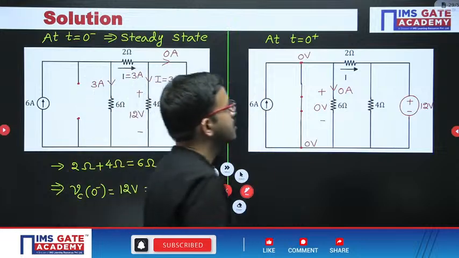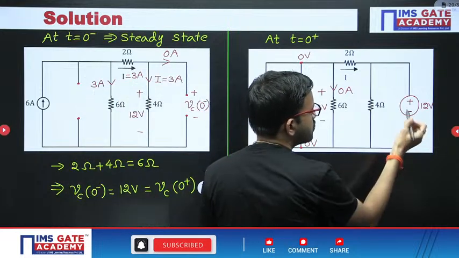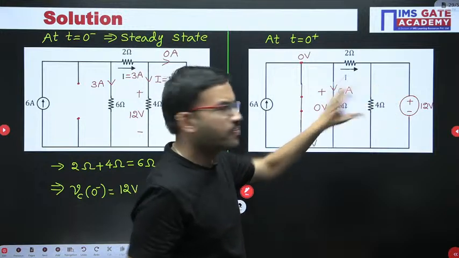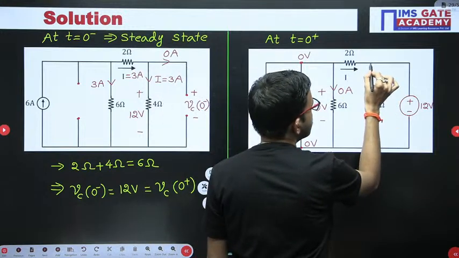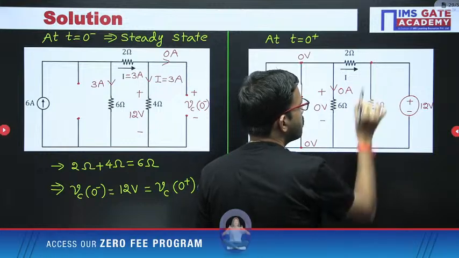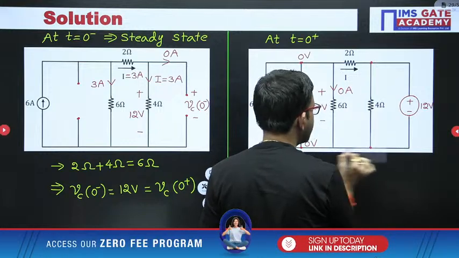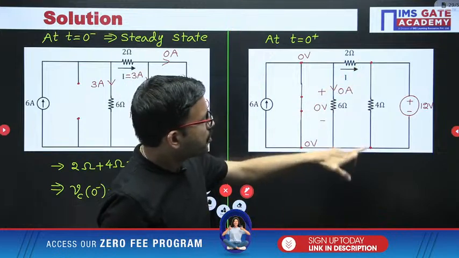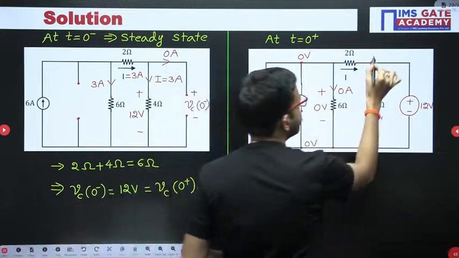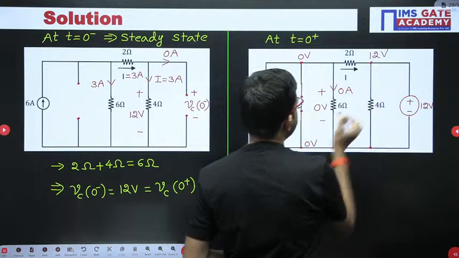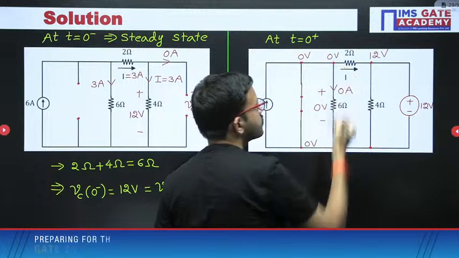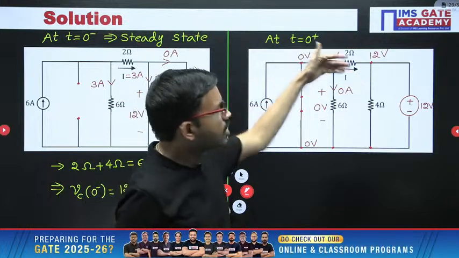Now just observe. Here you are getting 12 volt, and that same 12 volt you are getting across 4 ohm. So between this node and ground, because all these points are the same, you are having 12 volt. Just for reference I am mentioning it here. And since these 2 points are the same, here you are having 0 volt. Now you have to apply Ohm's law.